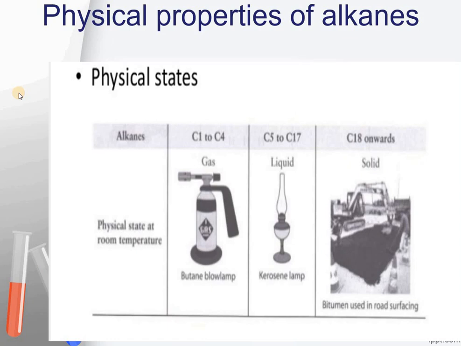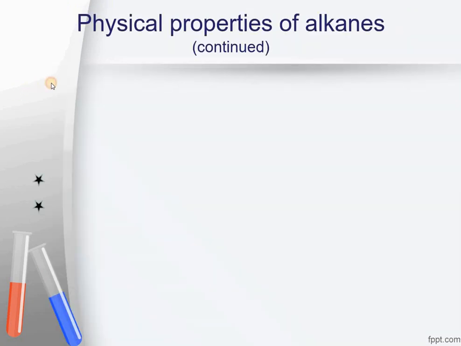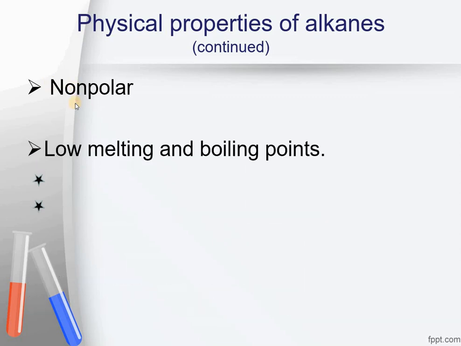Some other physical properties of alkanes are, these are usually non-polar in nature or very weakly polar. That means they won't dissolve well in water. In fact, they would be soluble in non-polar solvents like benzene, carbon disulfide, etc. They have very low melting and boiling points because, as physical states are indicating, they are usually either liquids or gases or soft solids.